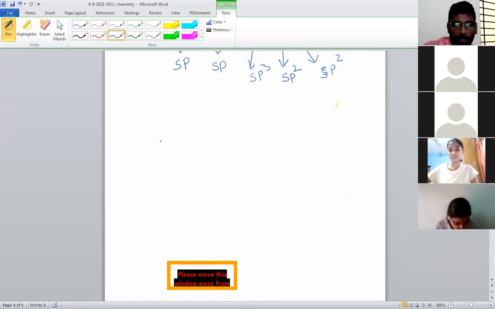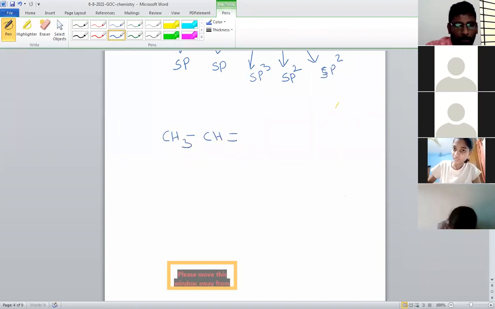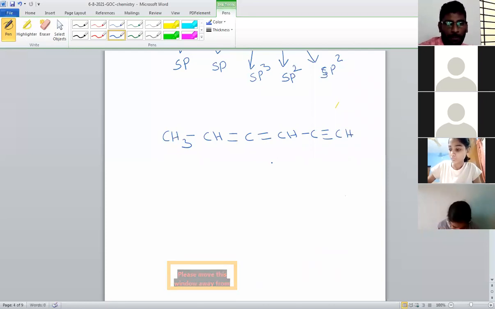So again, I'm giving one molecule. Yes, I'm giving 1 minute time, so you can tell the hybridization. Sometimes they don't give complete structure. They will give like this. CH3 single bond, CH double bond, C double bond, CH single bond, C triple bond, CH. So this is a molecule.